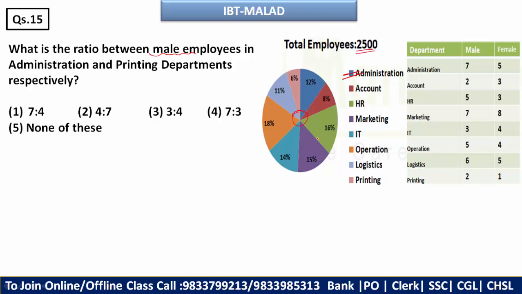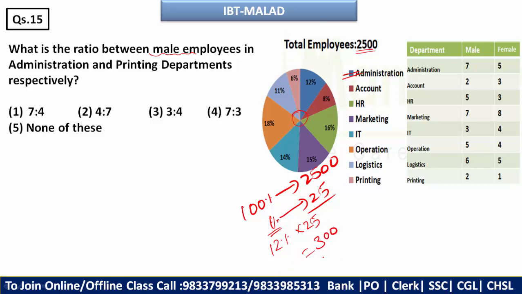So this whole pie will denote 100%. Correct. And that 100% will be nothing but this 2500, is it? So 1% will be what? 25. So this 12% will be nothing but 25 into this 12. So it will be how much? 300. Okay.